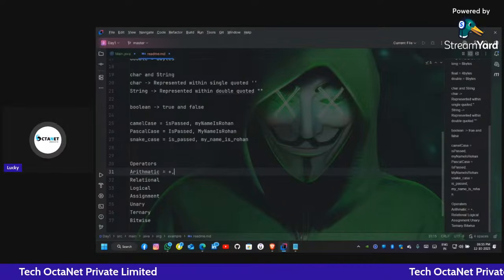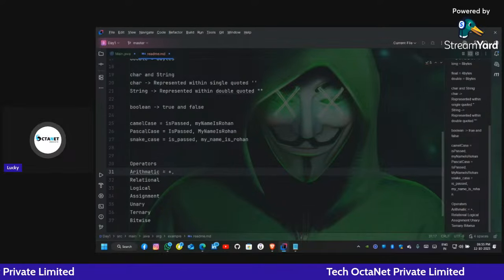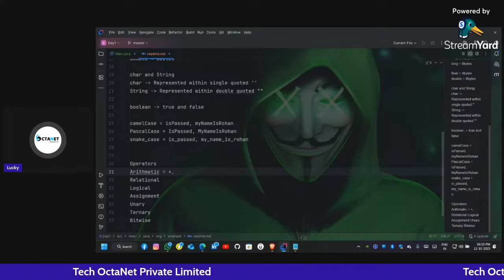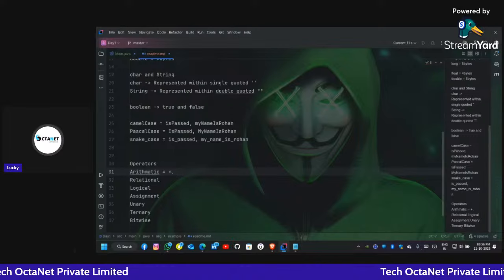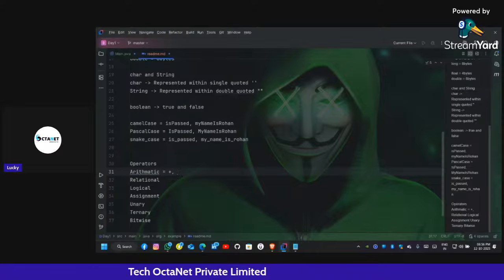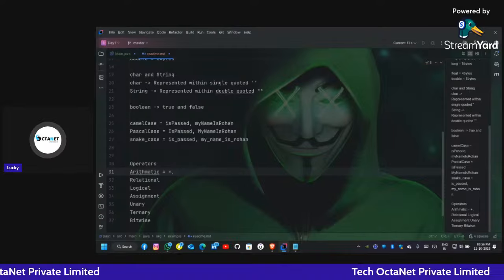So in arithmetic operators, what do we have? We have the plus operator. Everyone knows the arithmetic operators. Tell me, guys, what are the arithmetic operators? Tell me quick. The operators we use in mathematics. Plus and what's more? Tell me, guys, quick. I cannot see anyone commenting.